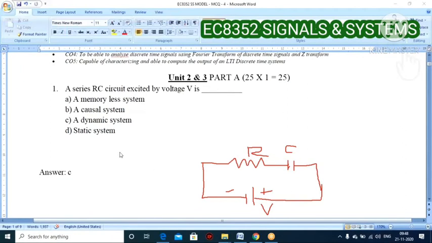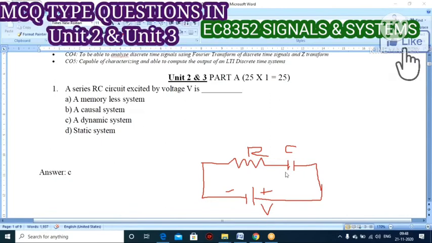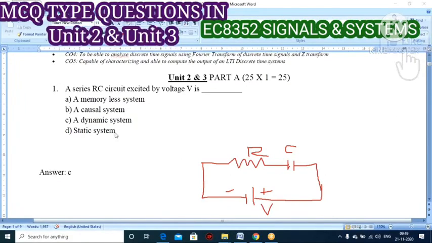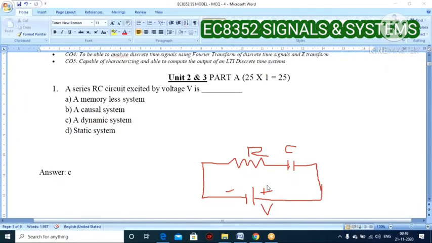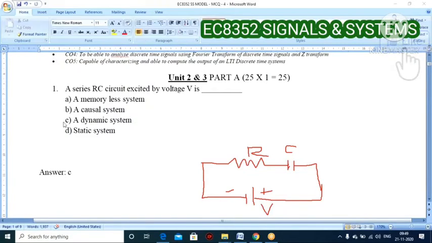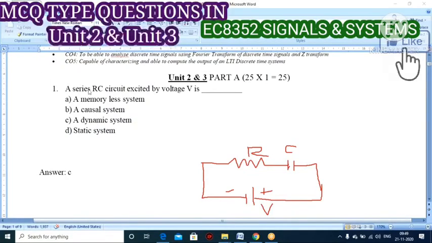Next, I already said it is a non-causal system, depending on future values also. It is a memory system, not memoryless, so the static system is also wrong. Among these four options, the correct one is definitely C, that is, the dynamic system.